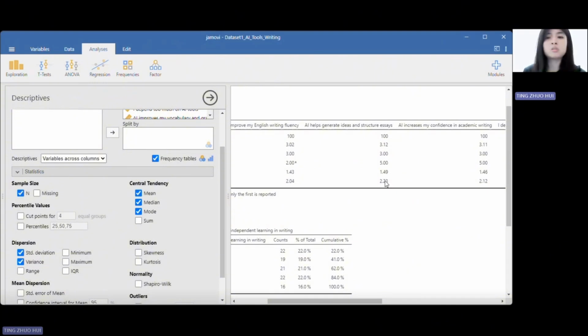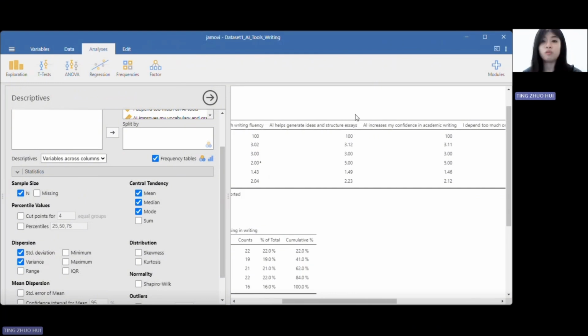And standard deviation, which is 1.49, this is a little bit higher, meaning students' opinions vary widely. Some strongly agree, some disagree. And the variance is 2.23. It confirms that responses were quite spread out. So some students found AI very helpful for structuring essays, while others did not feel the same.